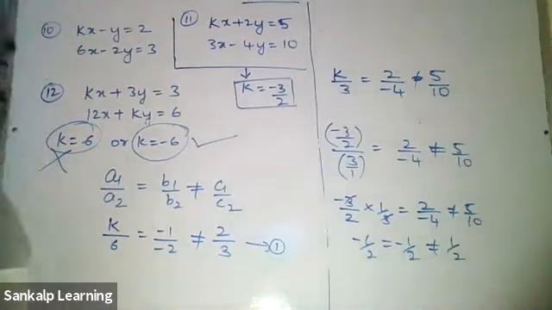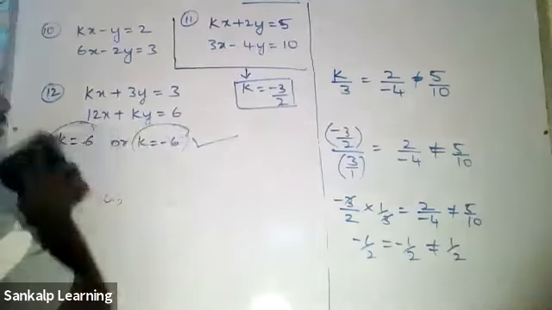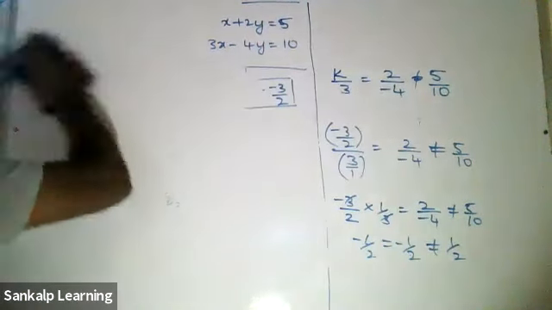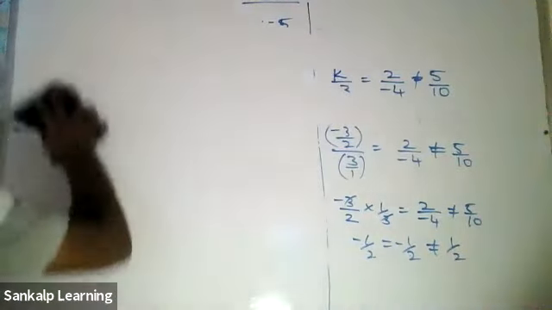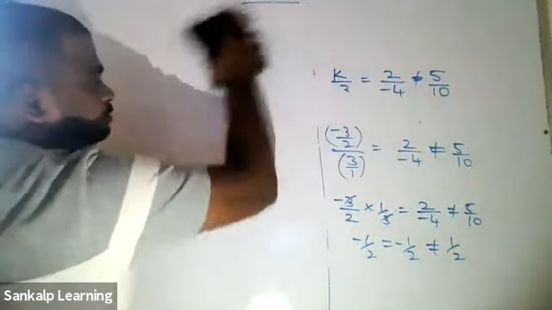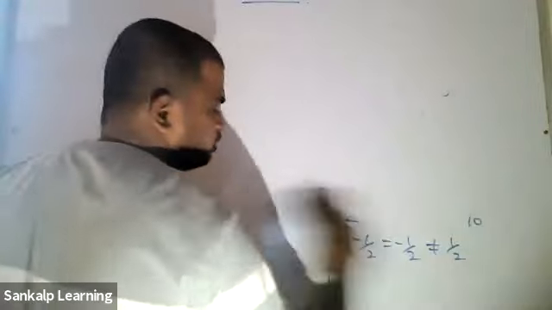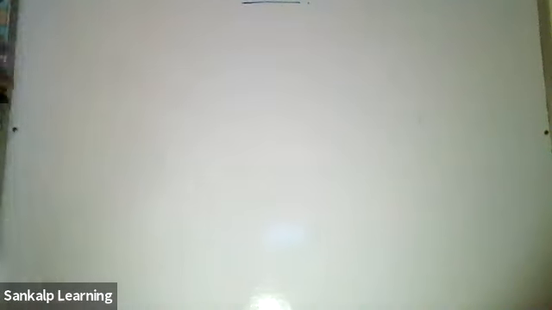Shall we go with the next one? Can I erase this? So the 12th one, you should have got k is equal to -6. That's the correct answer. Okay, so far done. I guess we have completed 20 to 25% of the chapter.